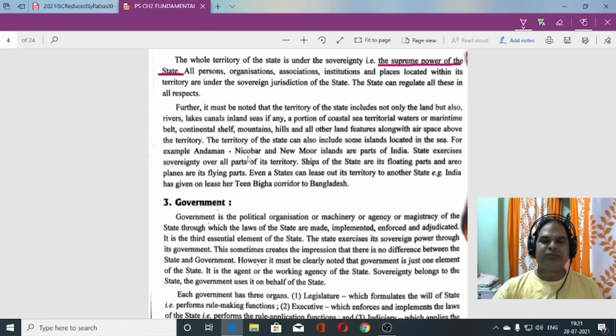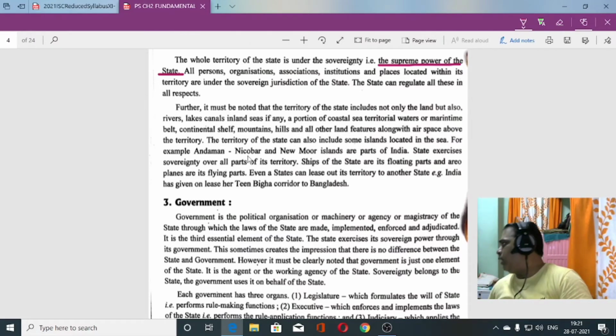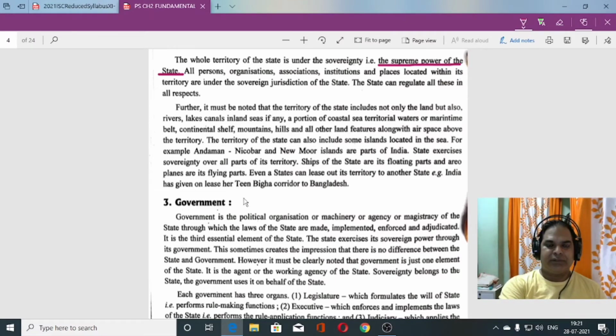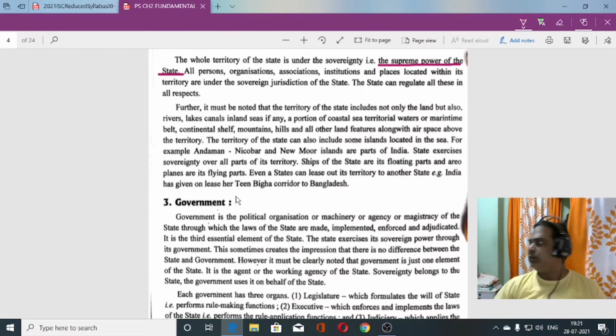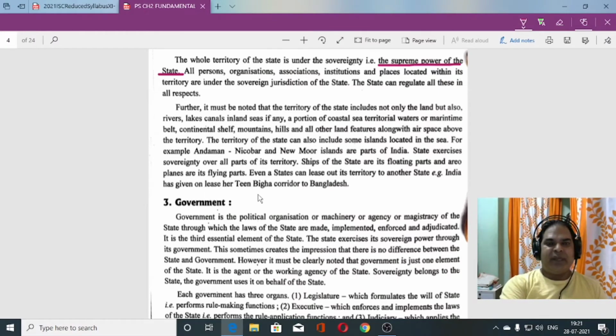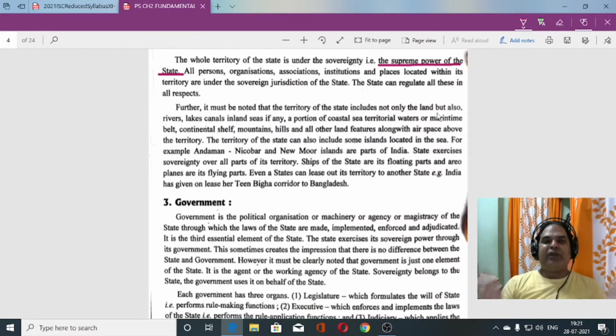Let me make it more clear, my dear. Not only the land but also the rivers, lakes, canals, islands, seas, everything comes under the territory.